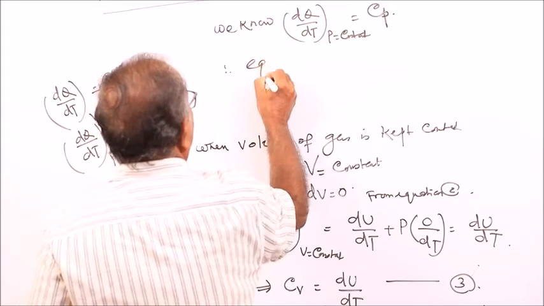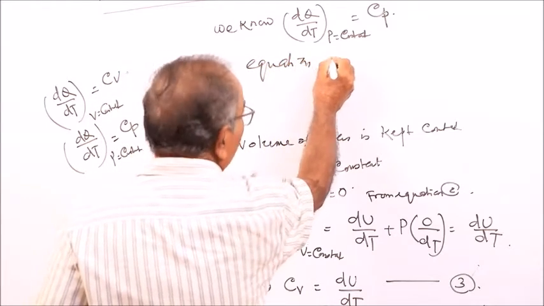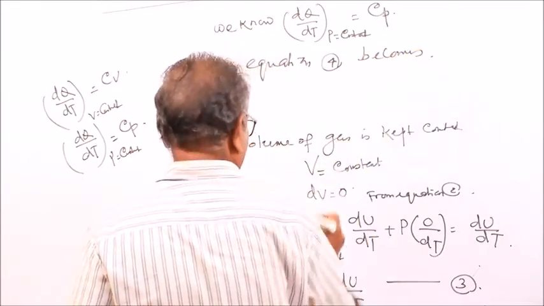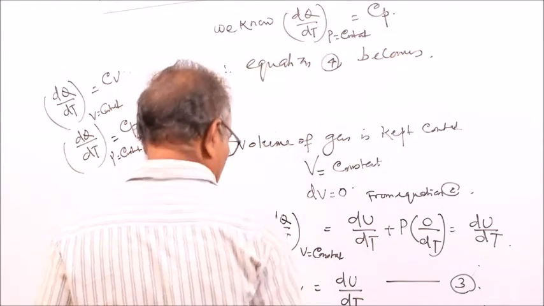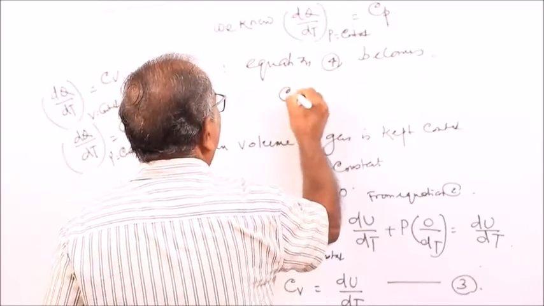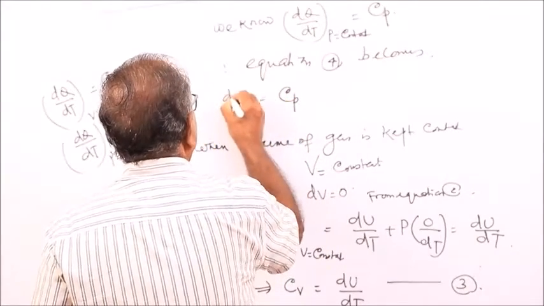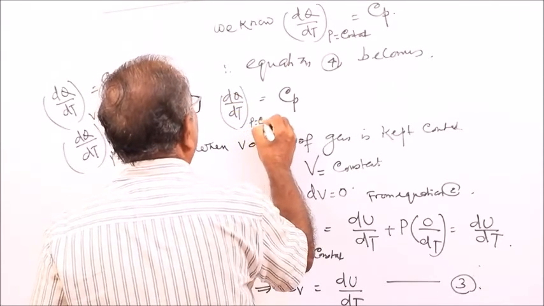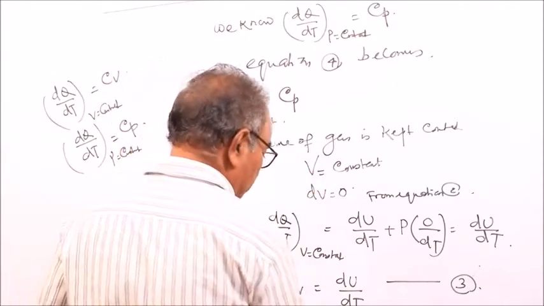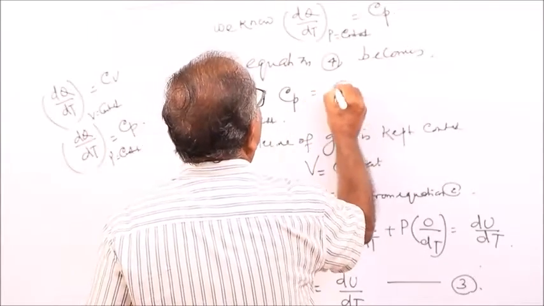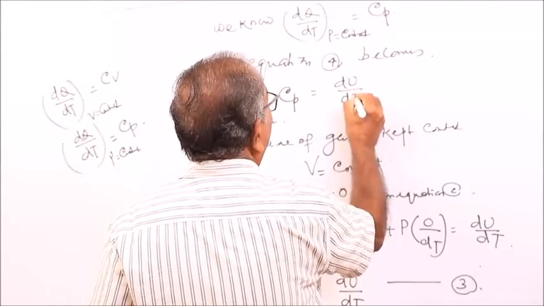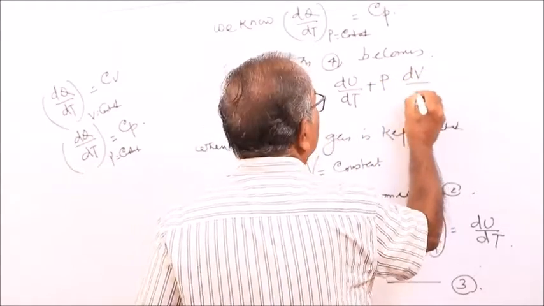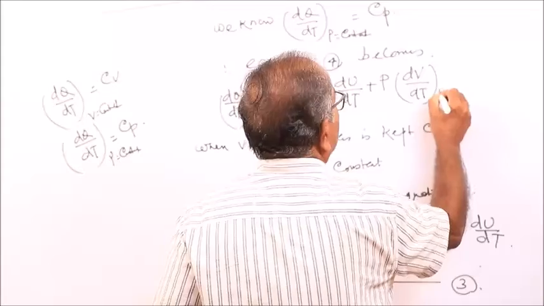So equation 4 becomes, in place of dq by dt we write Cp, that is dq by dt with P as constant, that is equal to Cp is equal to du by dt plus P dV by dt with P as constant.